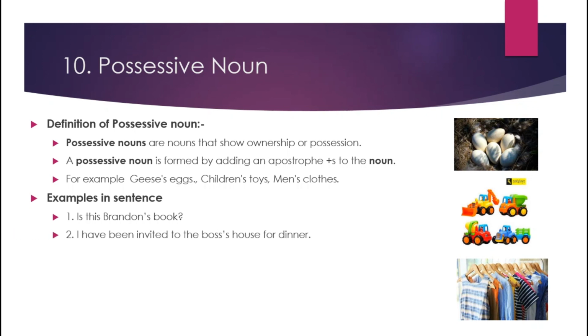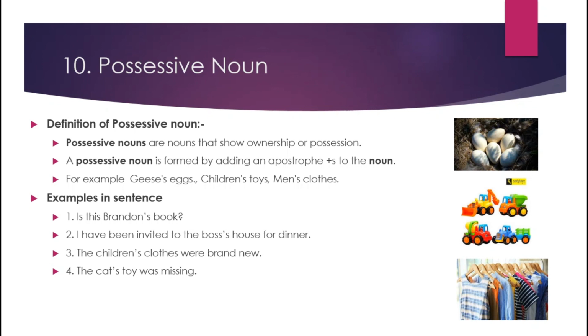Second one is, I have been invited to the boss's house for dinner. So here boss's, see, apostrophe s, it means possessive noun. Then third one is, the children's clothes were brand new. So here children's has apostrophe s, so it is a possessive noun.